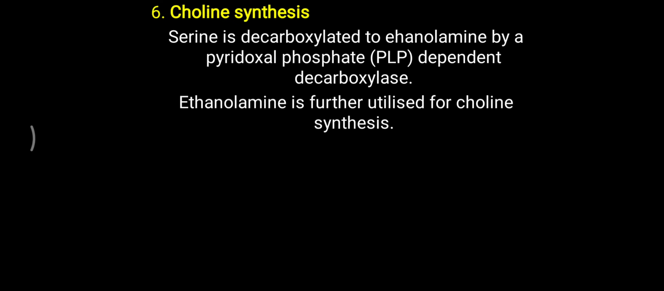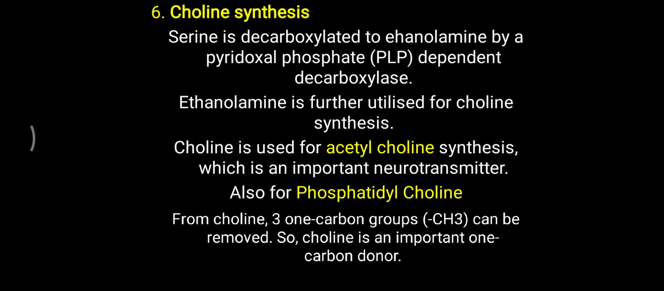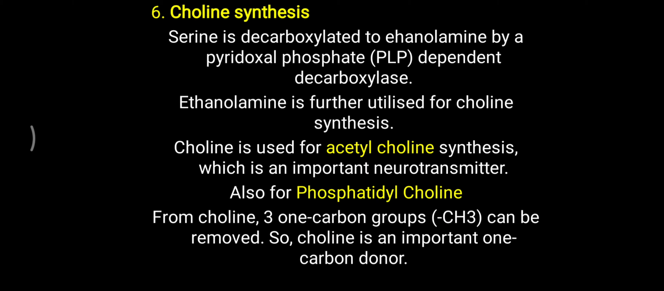Ethanolamine is further utilized for choline synthesis with the addition of methyl groups. Choline is used for acetylcholine synthesis, which is an important neurotransmitter. It is also utilized for the formation of phosphatidylcholine, which is one of the phospholipids present in the cell membrane. Further, from this choline, one carbon group can be removed.